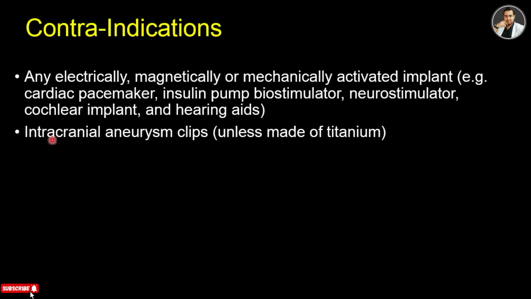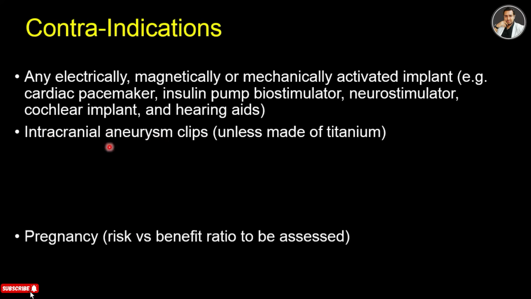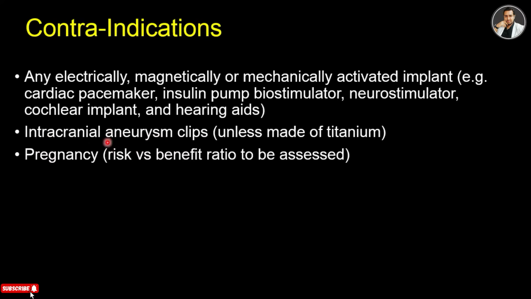Some patients may have had brain surgery for their hemorrhage or stroke, and they may have intracranial aneurysm clips. And then pregnancy, of course, pregnancy should be assessed as risk versus benefit. So what is good for the patient.